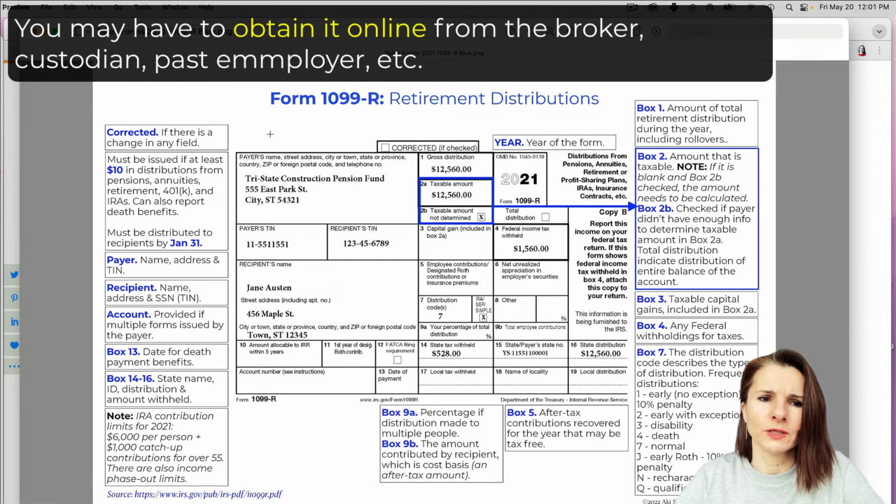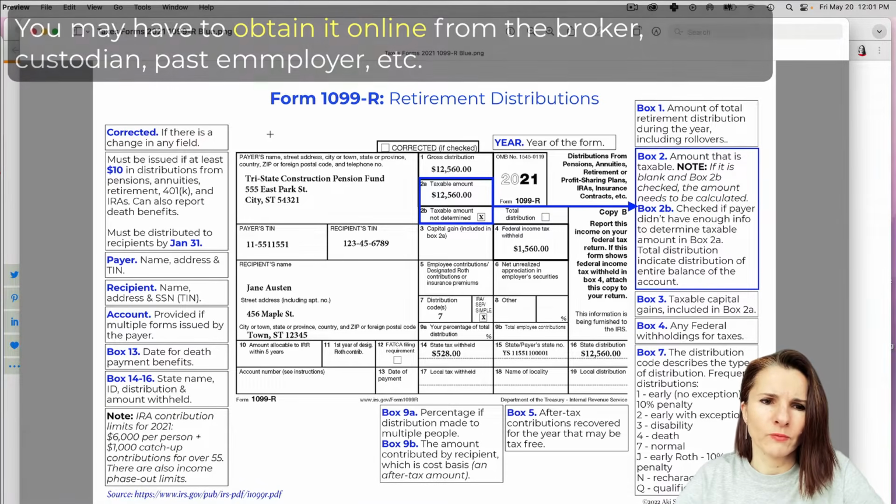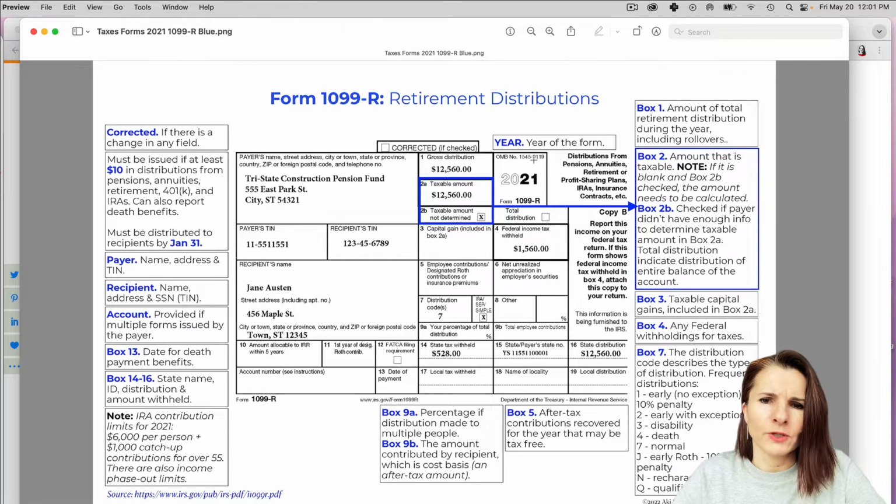If you have not received it in the mail, maybe you have access to the account and you can pull it yourself, and so that's helpful. Now, the year would be indicated on the form, so it's important to make sure you don't get it confused with some prior year forms. They can look very similar. They can have the same amounts, especially for people who have taken required minimum distributions called RMDs. Sometimes the amount doesn't change that much from year to year.